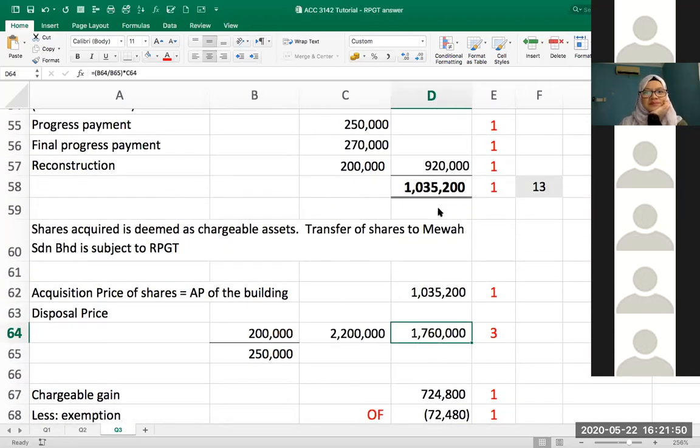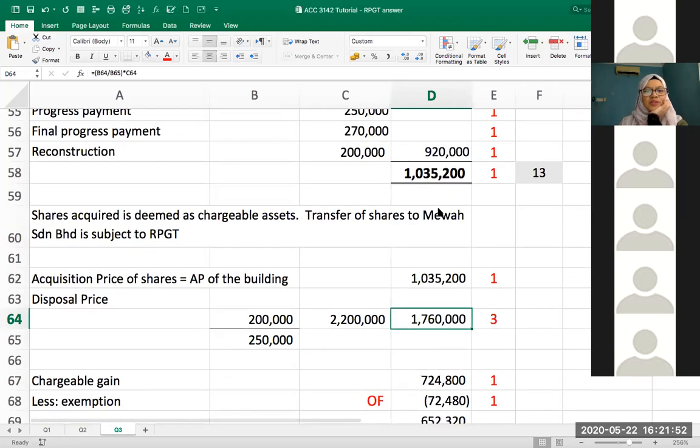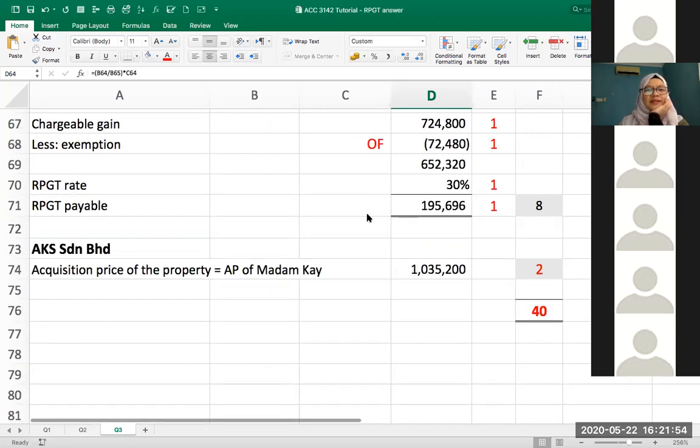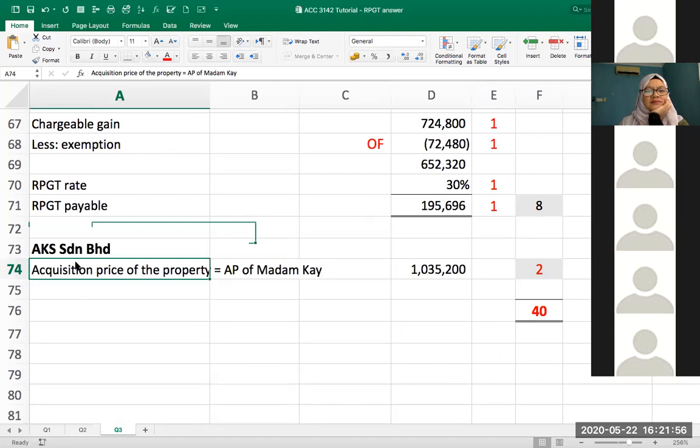Doctor, I do not understand the bottom one. The bottom one, which one? This one? Yes, this one. Okay. As I said earlier, let me draw it again.